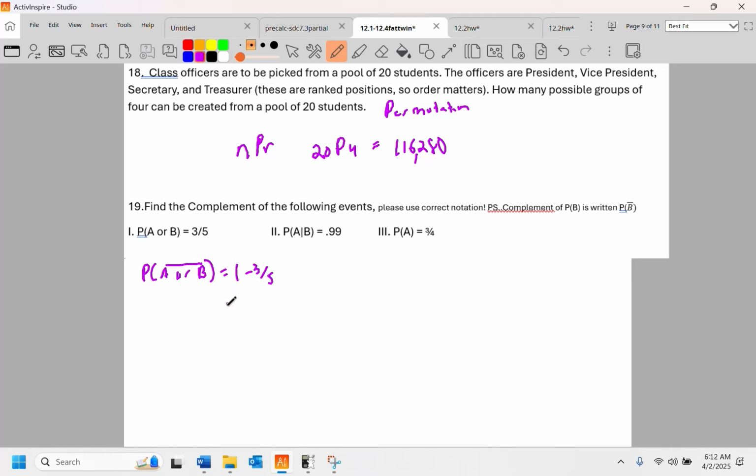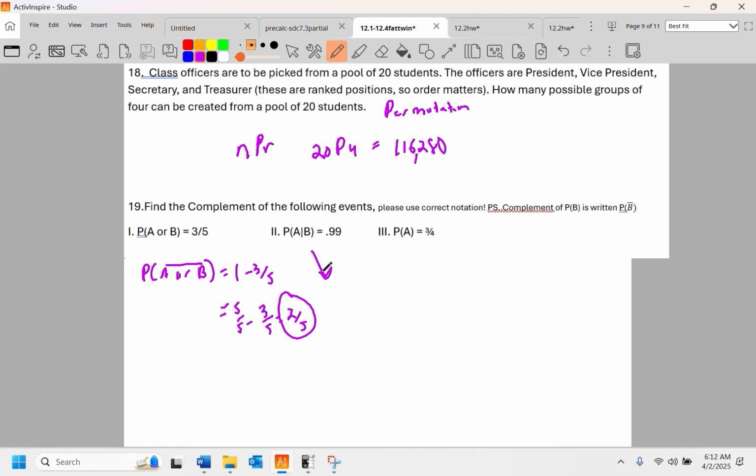And God bless you if you're using a calculator. Like, 1 is 5/5, you're taking away 3/5, you're gonna get 2/5. Just, you know, don't breed, kids. It's not that hard. I don't know what you've been doing in school, but evidently in school.